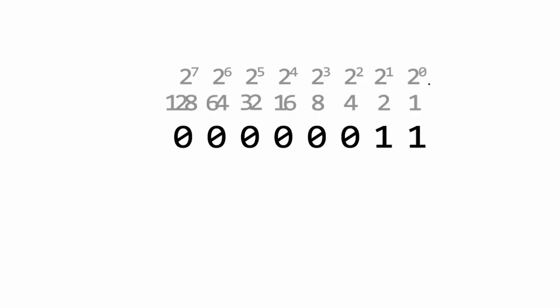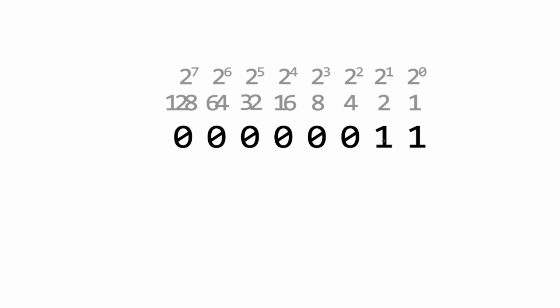Now in case you don't know how binary works, basically every single position on this number represents 2 to the power of something. So this one represents 2 to the power of 0, this one 2 to the power of 1, power of 2, and so on. And those powers equal these values. So this digit over here represents 1, this one represents 2, this one represents 4, and so on. So in binary, you basically just add ones or zeros to whatever number you want to build, and then you just multiply it by whatever is the value on that digit, and simply add them all together.